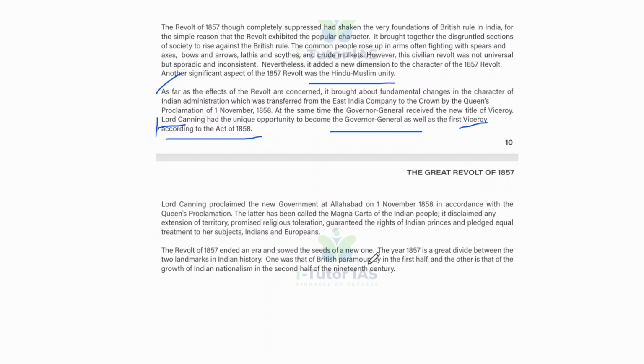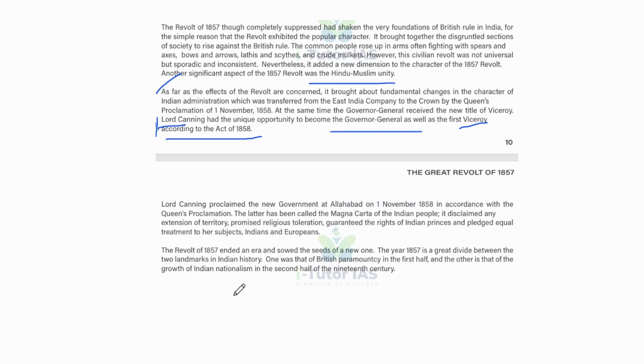Lord Canning proclaimed the new government at Allahabad on 1st November 1858 in accordance with the Queen's proclamation, and the latter has been called the Magna Carta of the Indian people. It disclaimed any extension of territory, promised religious tolerance, guaranteed the rights of Indian princes, and pledged equal treatment to her subjects, Indians and Europeans.